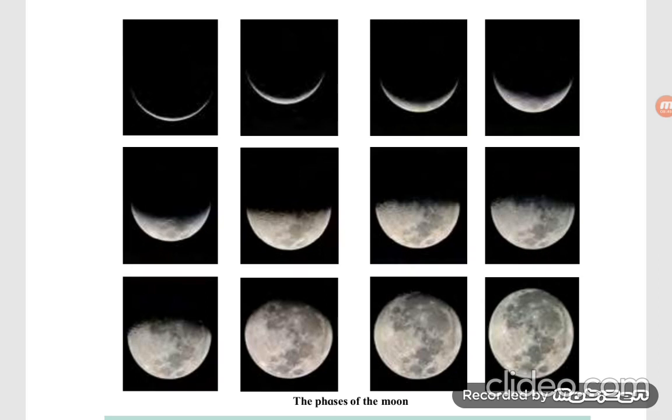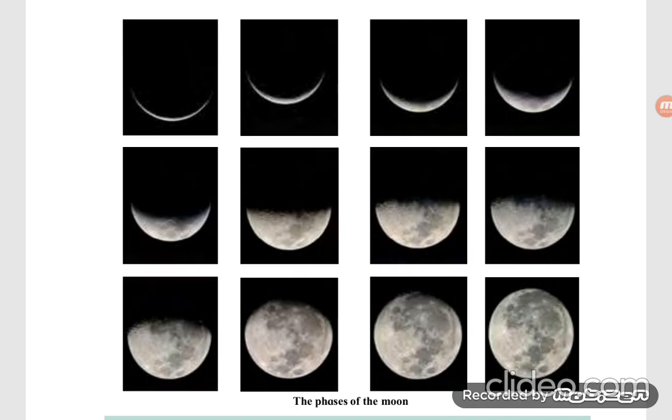The moon has no light of its own, everybody knows. We can see the moon because of the sun's light that falls on it. On a full moon night, we see the entire side of the moon that faces the earth. On a new moon night, we can't see any of it. From the full moon to the new moon.